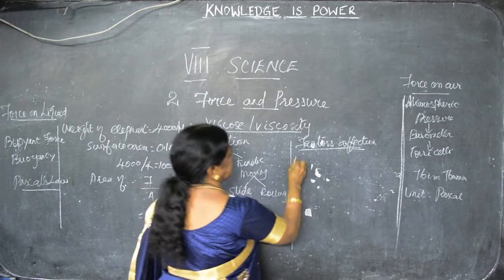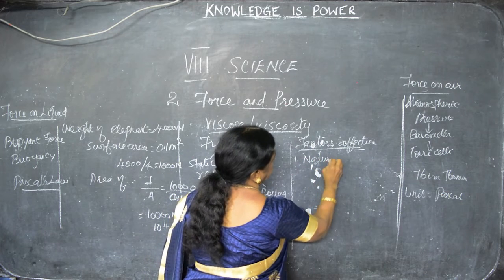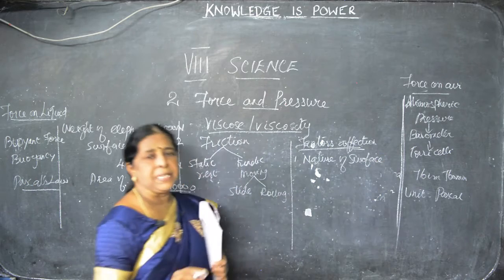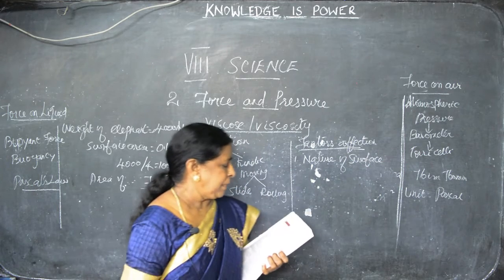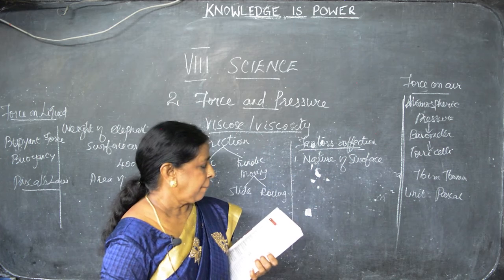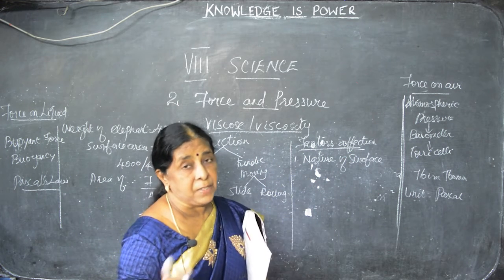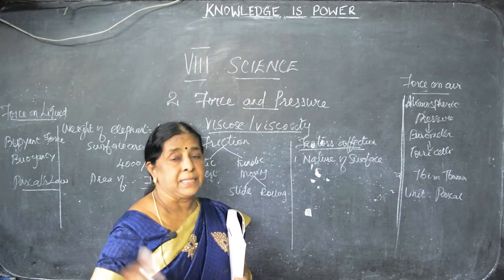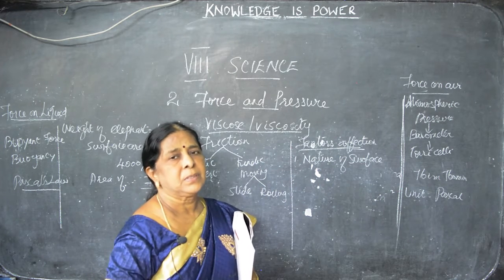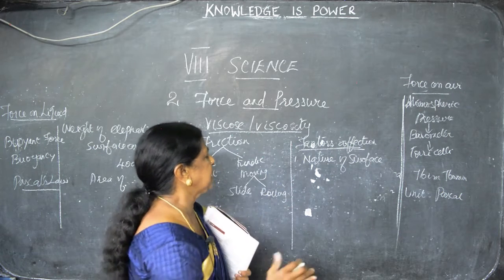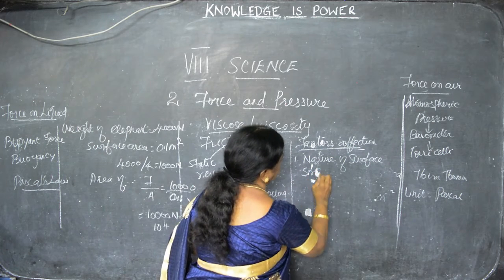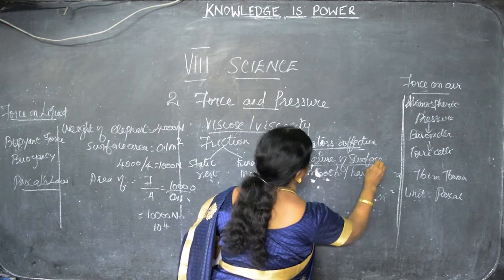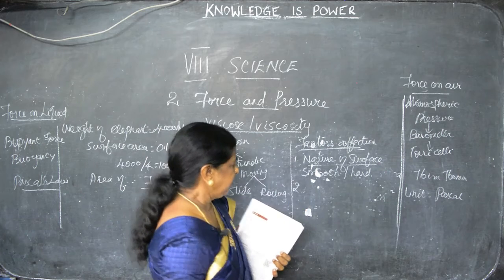One is the nature of the surface. Surface means the place. If the surface is very rough, friction will be more. If the surface is very smooth, like the slides and slopes, easily you can walk. This is because it is very smooth. If the nature of the surface is smooth, friction is less. If it is rough, friction will be more. First one is the nature of the surface. And the second one, weight of the body.